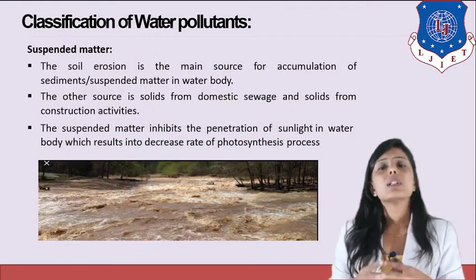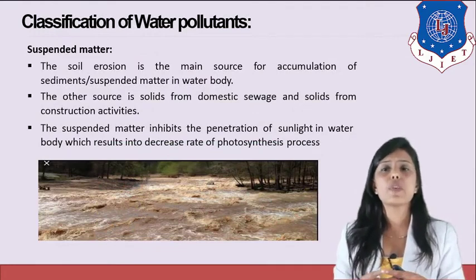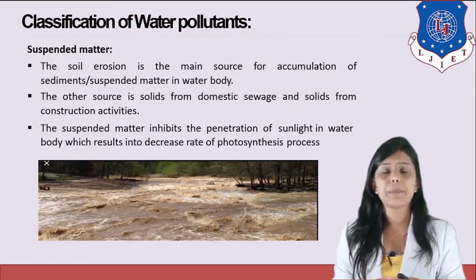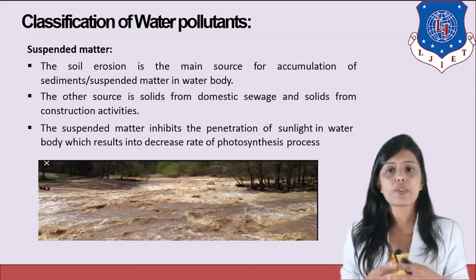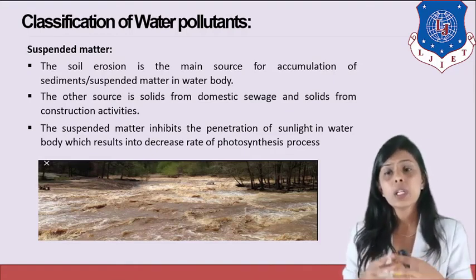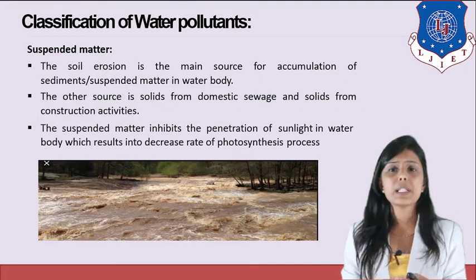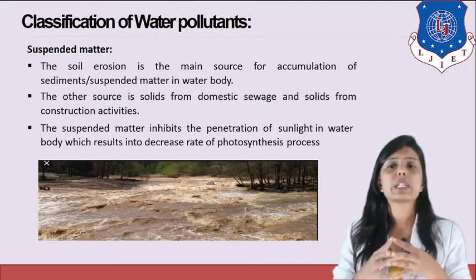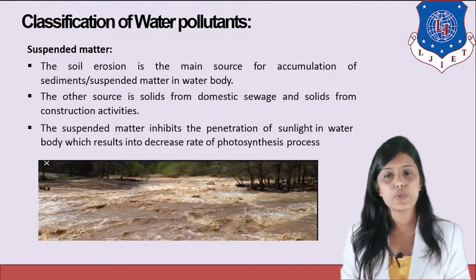Suspended matter. Soil erosion is the main source for accumulation of sediments and suspended matter in a water body. The other sources are solids from domestic sewage and solids from construction activities. The suspended matter inhibits the penetration of sunlight into the water body, which results in a decreased rate of photosynthesis.